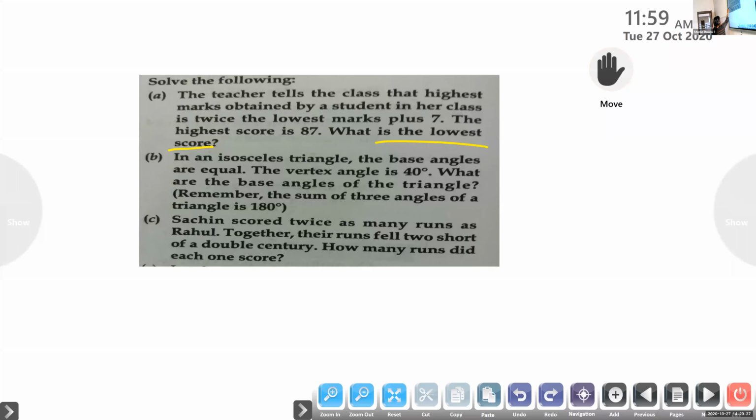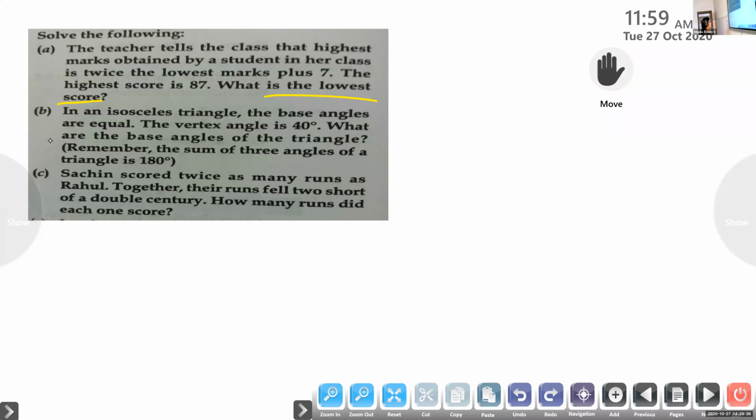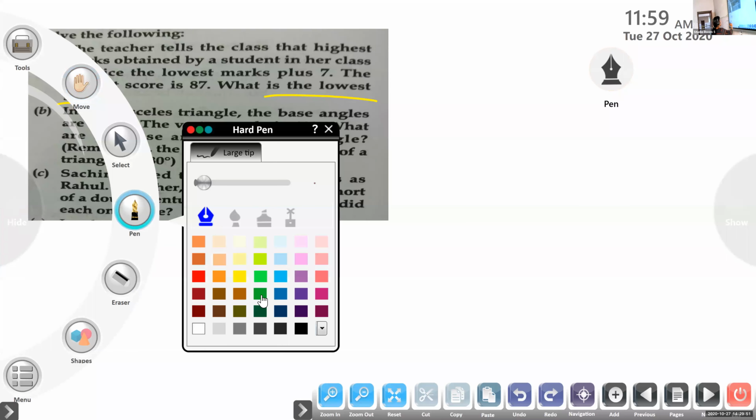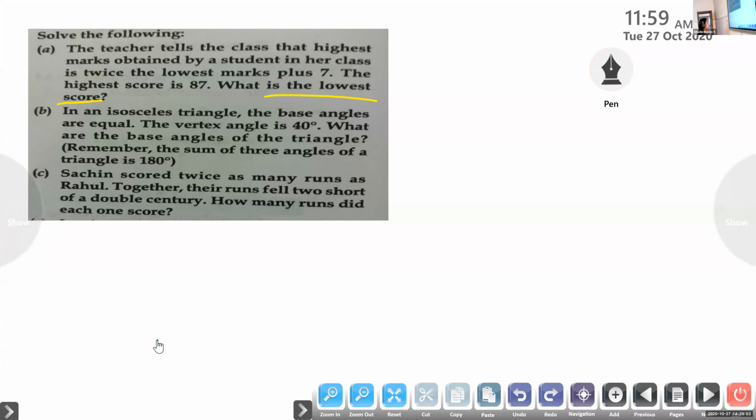Read the next question. In an isosceles triangle, the base angles are equal. You know what is an isosceles triangle? Base angles are equal. Now the vertex angle is given as 40 degrees. What are the base angles of the triangle?